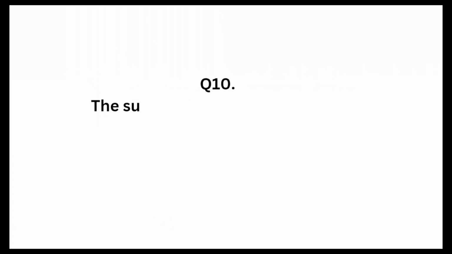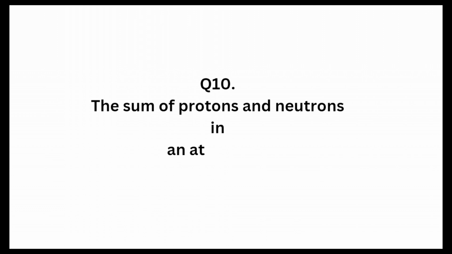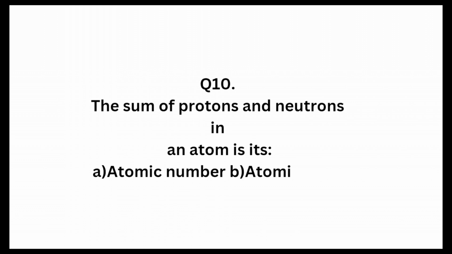Question 10. The sum of protons and neutrons in an atom is its A. Atomic number, B. Atomic mass, C.